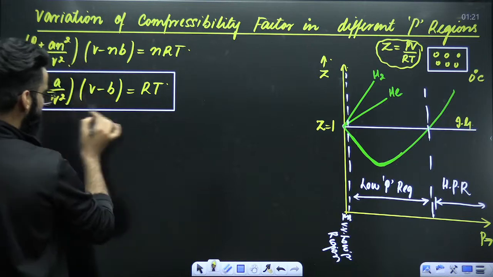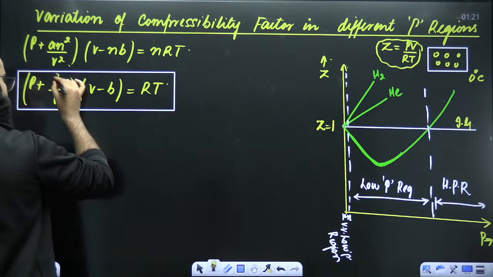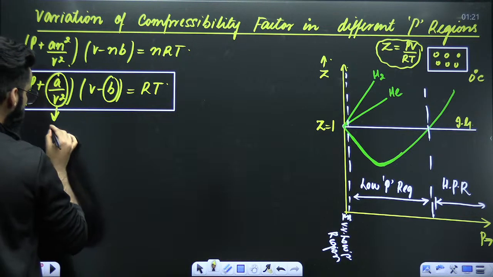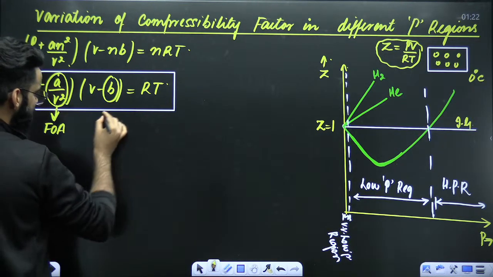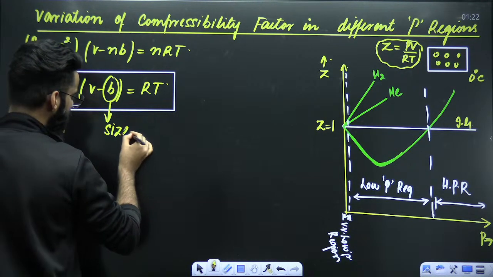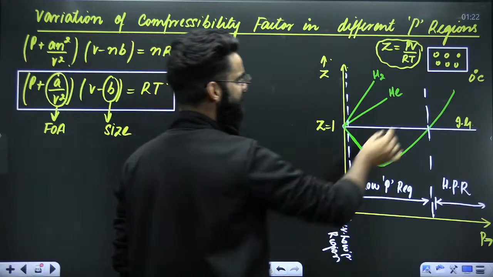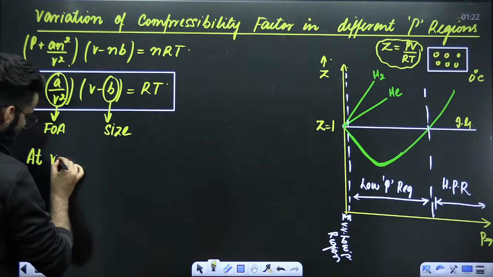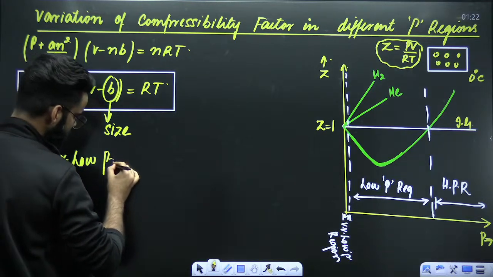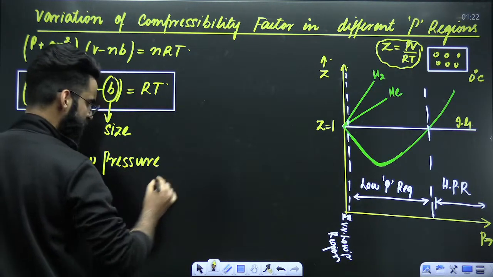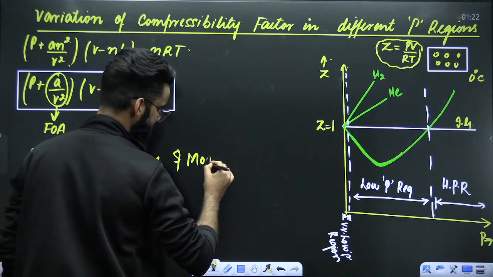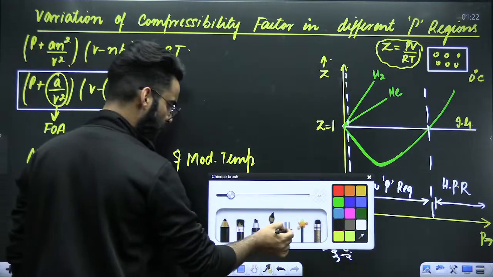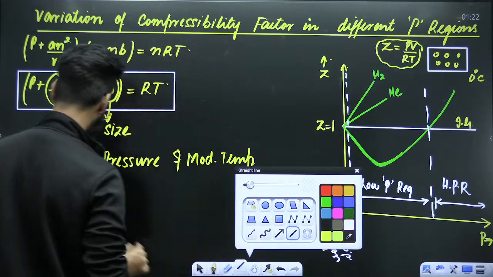Now understand, in this equation we have basically two terms. This particular term gives me the idea about the force of attraction between the molecules, and this other term gives me the idea about the size of the molecules. Now, my dear students, the gas which I have taken in the container, I'm going to keep at very, very low pressure and moderate temperature.